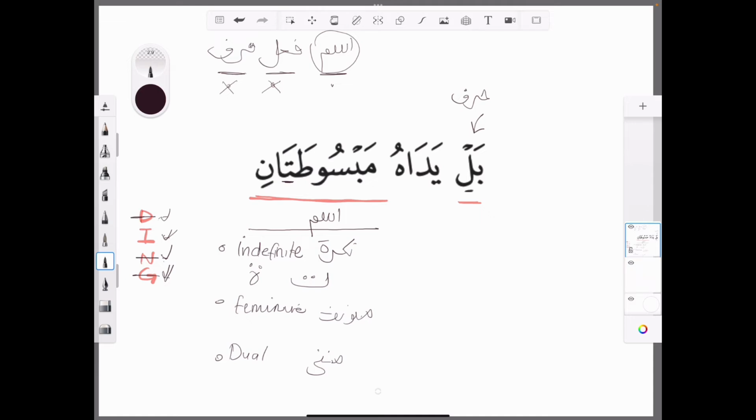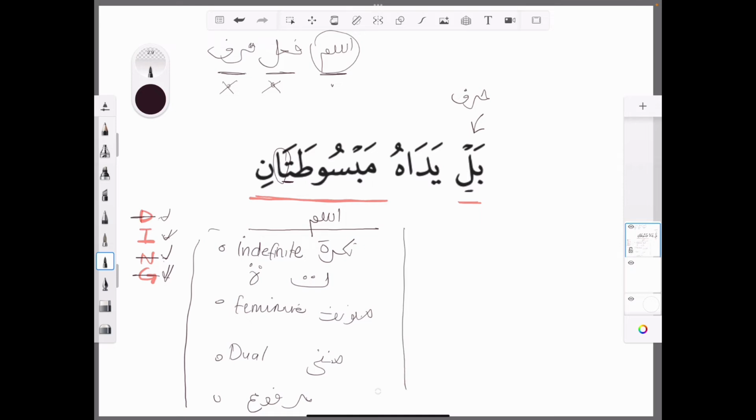Now we need to know the i'rab. What's the i'rab? Is it rafa, nasab or jar? Is it marfu, mansub, majroor? Well, based on what we've been covering so far, we know that when it has the alif here, tatani, it's going to be marfu. Right? So we know straight away that it's marfu. So we have done all four for our ism.